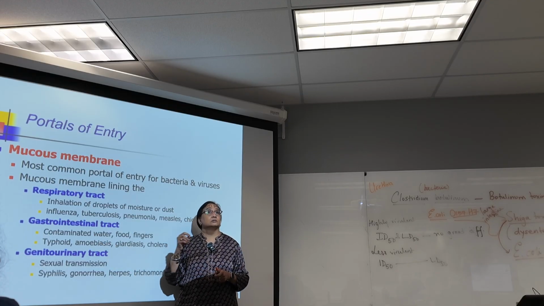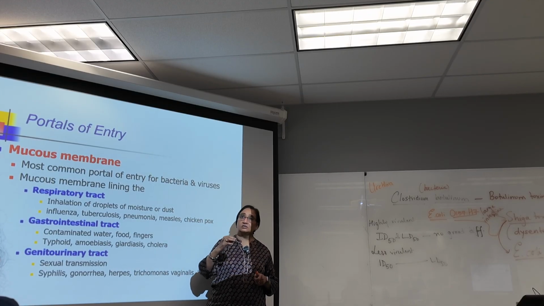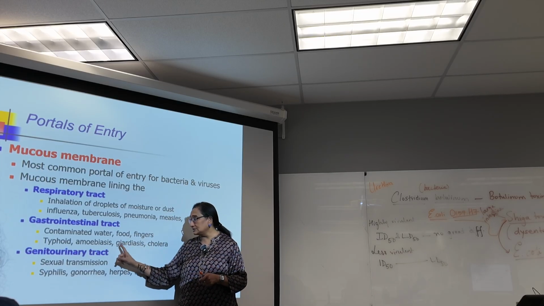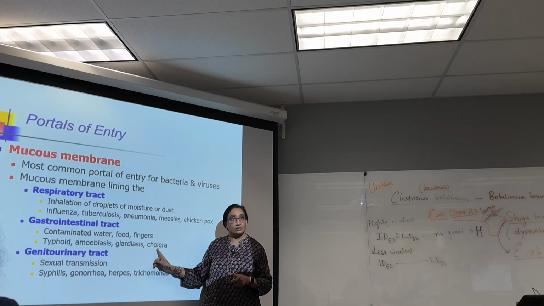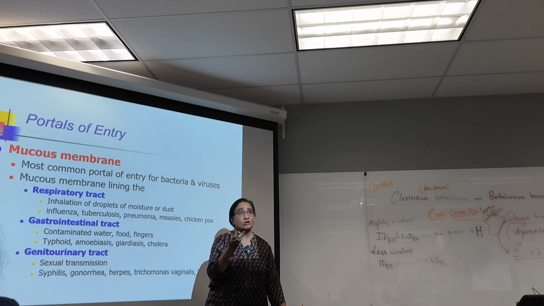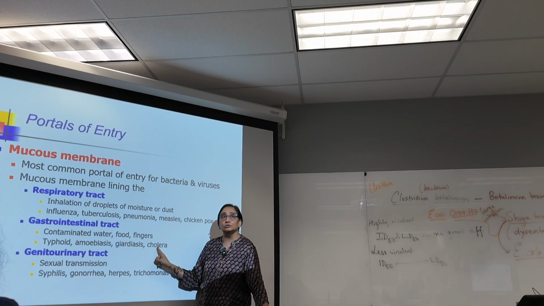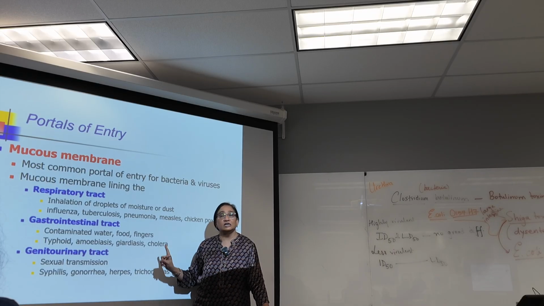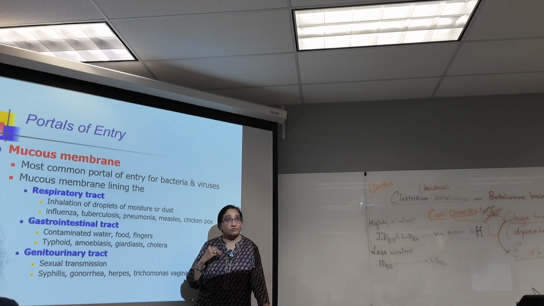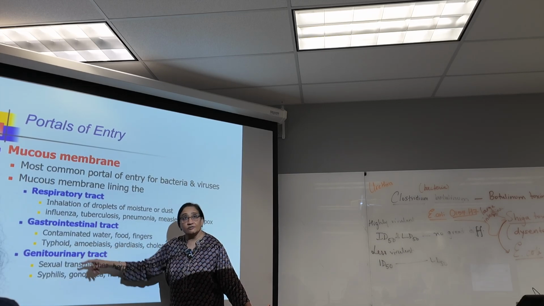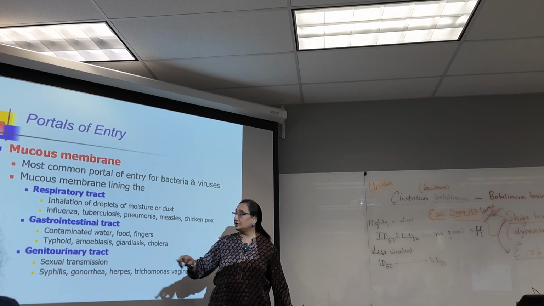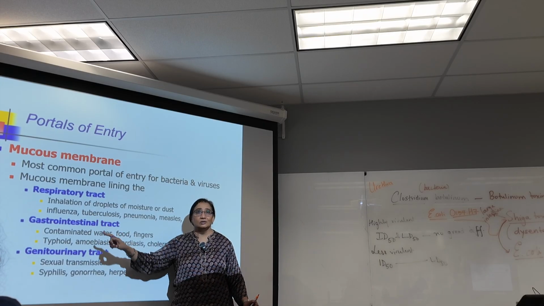Gastrointestinal passage. Microorganisms that can only cause disease if they get in through contaminated food or water. Cholera, for example. Now, even if the cholera bacteria enters through the respiratory passage, it cannot cause any disease. It has to come in through the intestinal passage, through contaminated water. Only then is it going to cause disease. Okay? So they have a preferred portal of entry. Typhoid is something that you get only through contaminated food. So you cannot get typhoid through breathing it in.